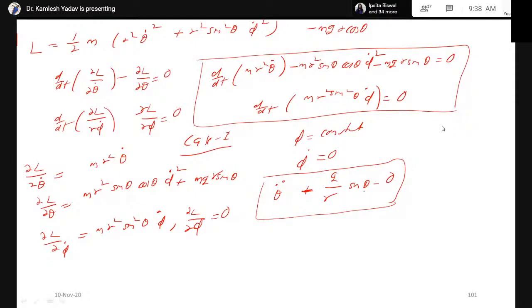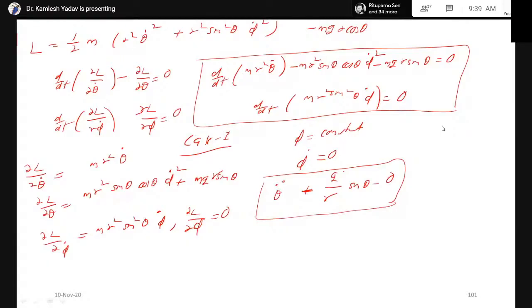If theta is very small, this is similar to the motion of a simple pendulum. If there is no change in phi, it means the pendulum is oscillating in a plane and there is only change in theta. Therefore, that is equivalent to a simple pendulum.